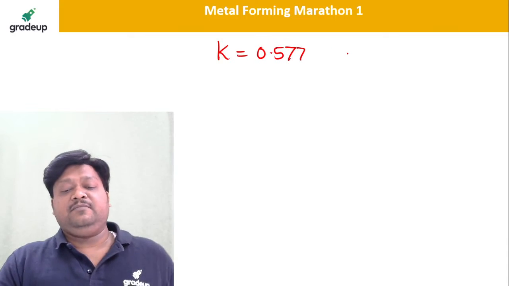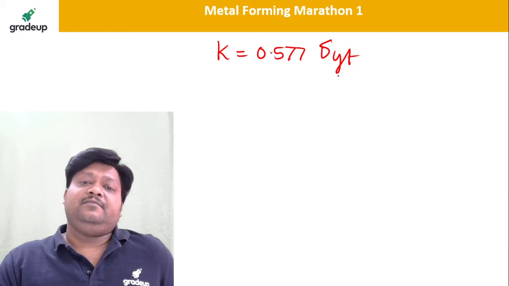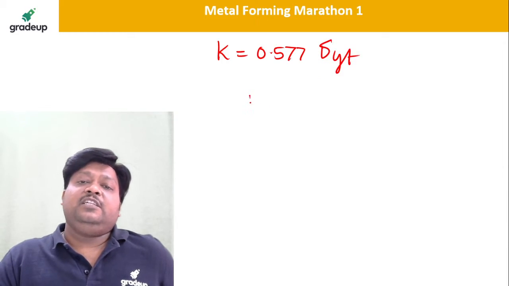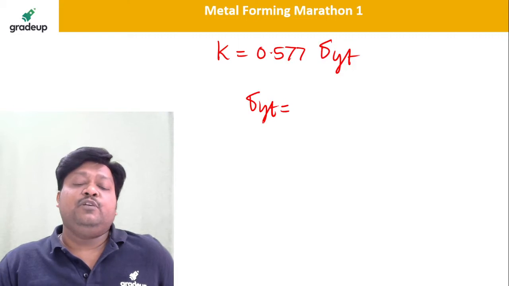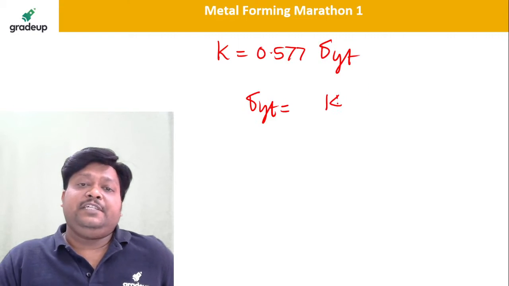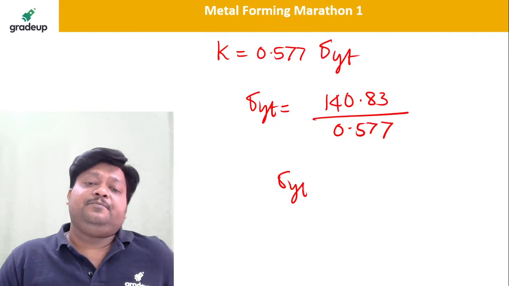Now you know that K is equal to what? 0.577 times sigma yt, isn't it? So sigma yt is how much? We want sigma yt, so 140.83 divided by 0.577. How much is sigma yt?